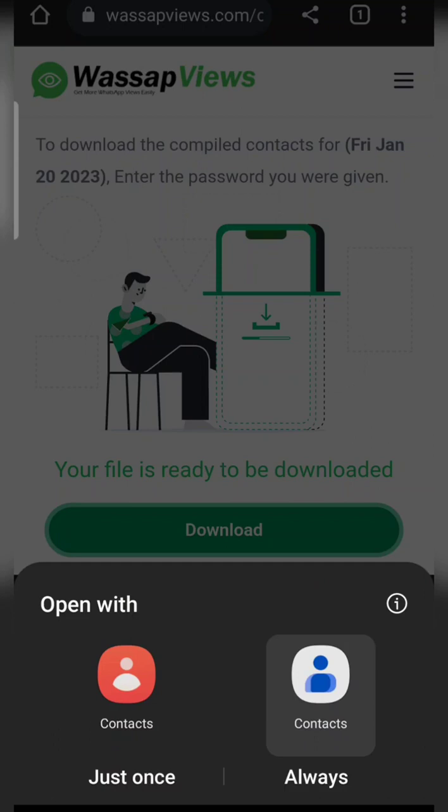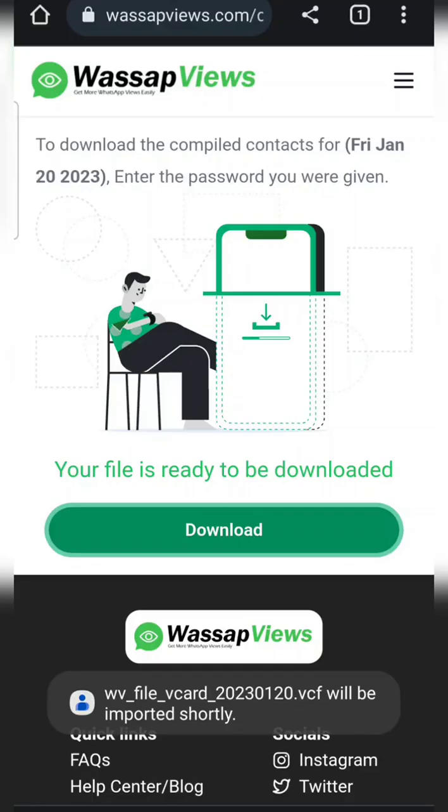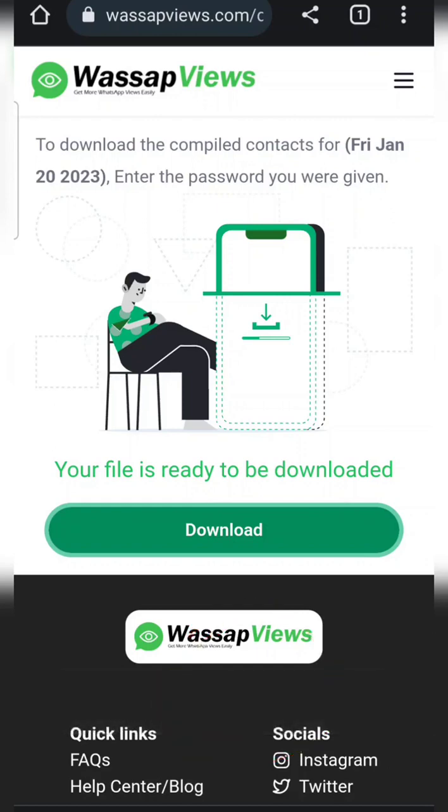It depends. I use two apps, but if you're using just your normal default phone contacts, it will ask you whether you want to save it directly to your contact. So I'll just click here and I'll click on just once. It will ask you the email you want to save it to. Select your email and you can see automatically the contacts are downloaded to my phone. So automatically I've saved those contacts. And as long as every other person does the same thing, they automatically save my contacts and everybody can get to see everybody's WhatsApp and everybody's business is moving.